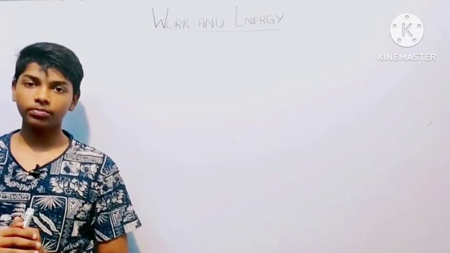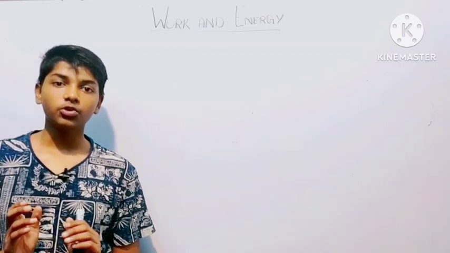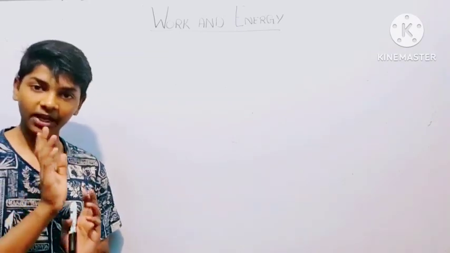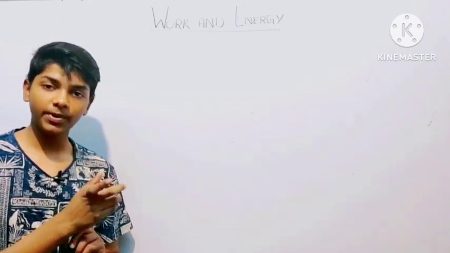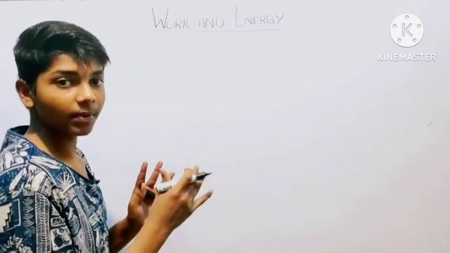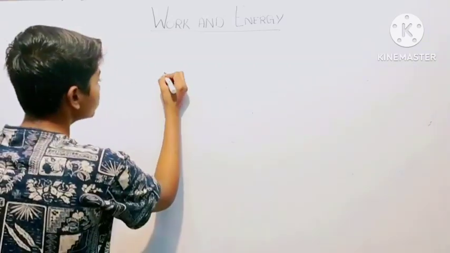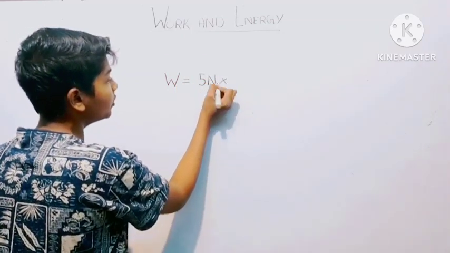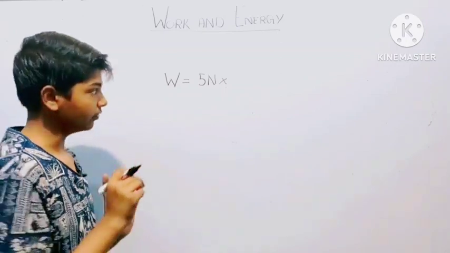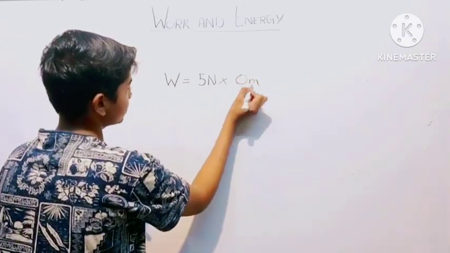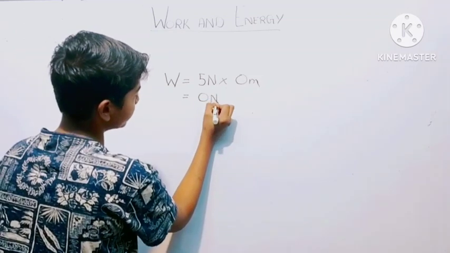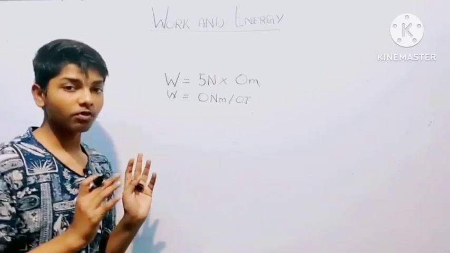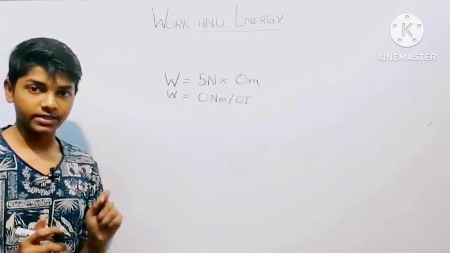There are some common examples of work. For example, you were pushing a wall. You were applying force on the wall, but there was no displacement. Suppose you were applying a force of 5 newtons on the wall. But when you were applying a force, the wall did not move. So the displacement was 0 meters, which results in 0 Newton meters. So work done is 0 Newton meters or 0 joule. So no work was done when the body did not displace.